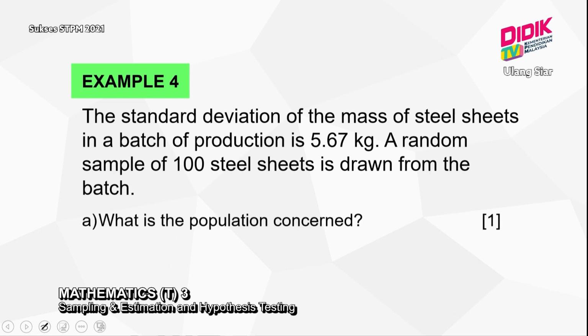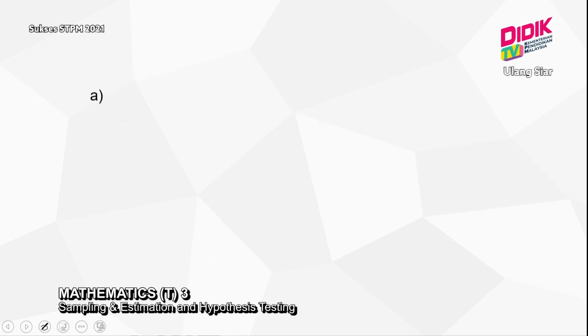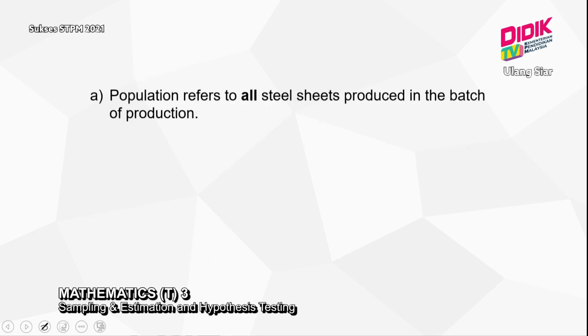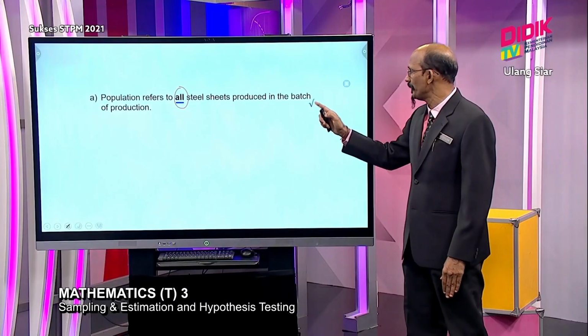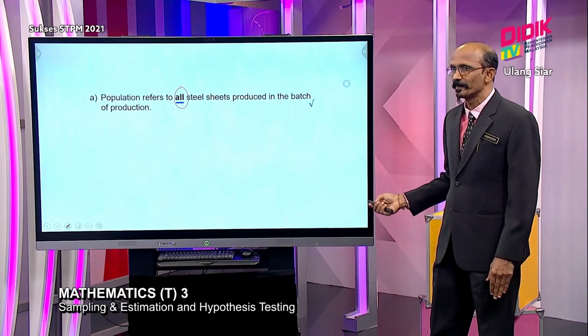What is the population concerned? Next, determine the distribution of the sample mean. So first, what is the population? You define it: the population refers to all steel sheets produced in the batch of production. You can only obtain this mark if the word all is seen. If no all, you cannot get this mark. If you write that the population refers to steel sheets produced in the batch of production, you won't get that 1 mark.